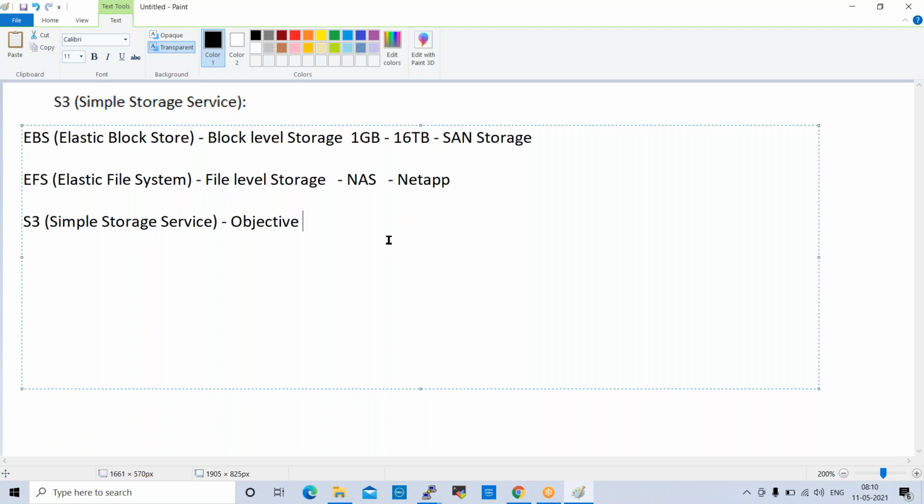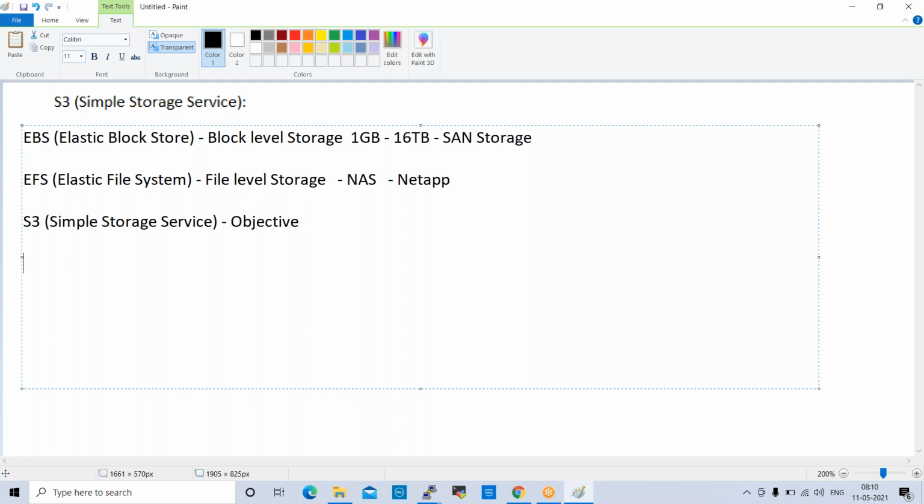In the S3 bucket also, we don't specify any size of the drive. When we upload files, it will not stop you from utilizing whatever size you want, whatever GB you want to utilize. For that, you will get the bill.